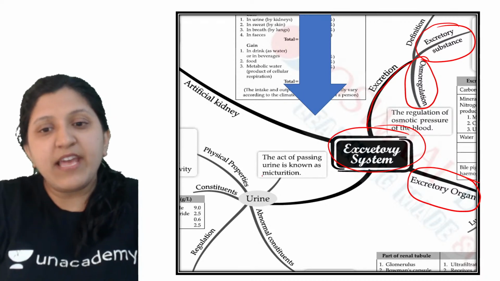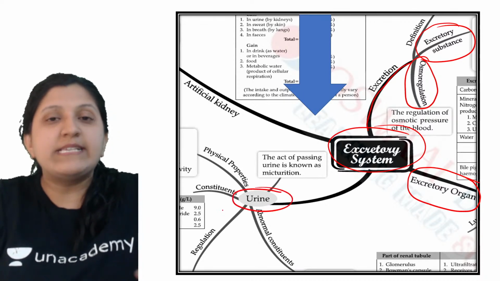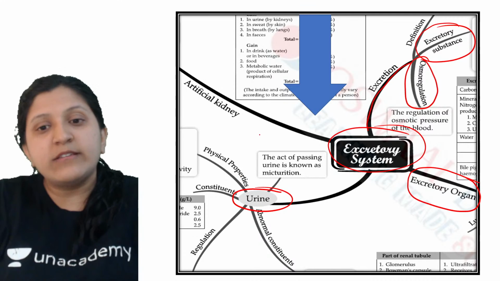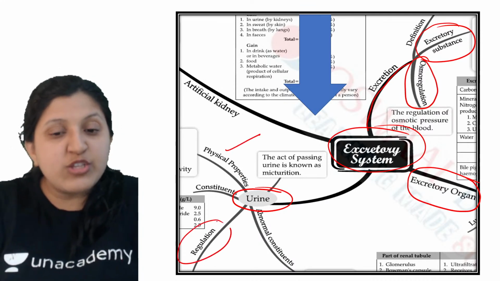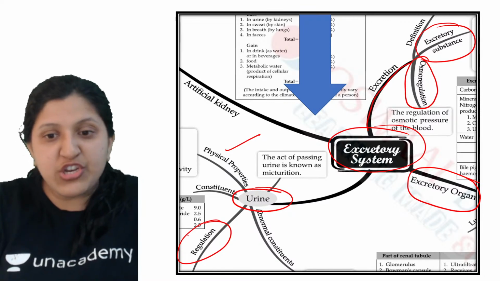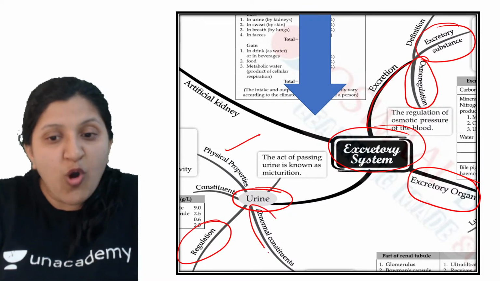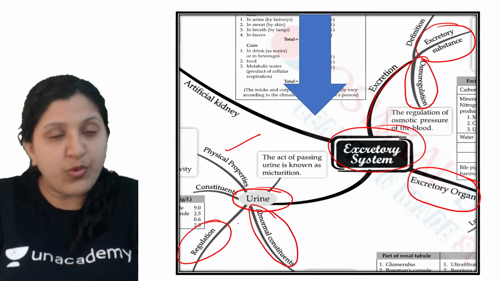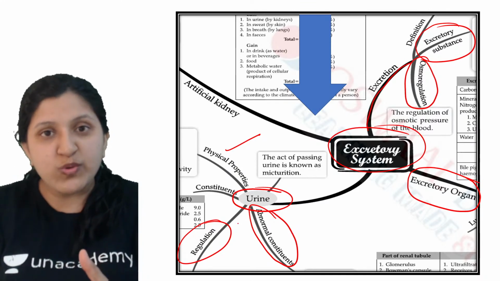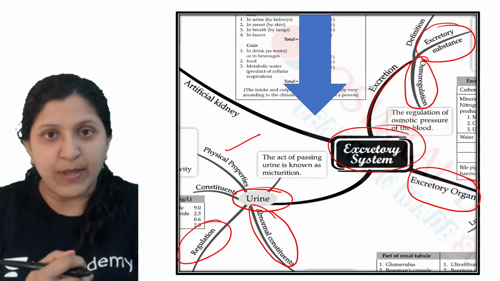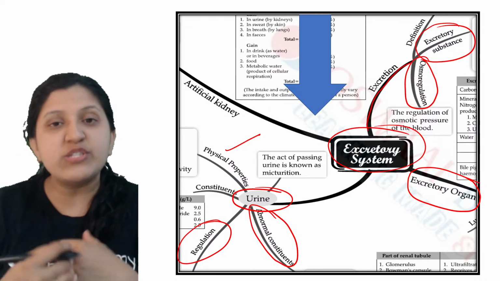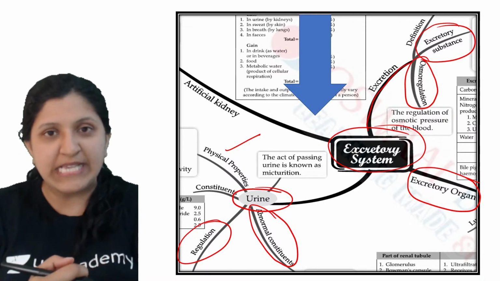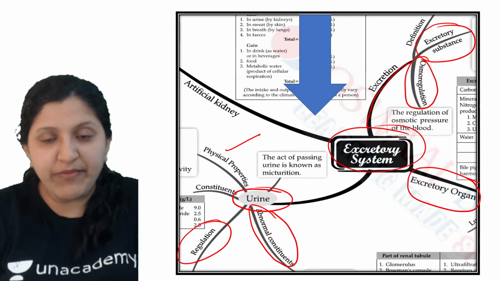Then we will see the urine: what the urine constituents and physical properties are, how hormonal regulation occurs, and what the abnormal conditions are, for example if urination occurs and blood is coming along with it. Why is it happening? We will see all the abnormal conditions with respect to the urinary or excretory system.